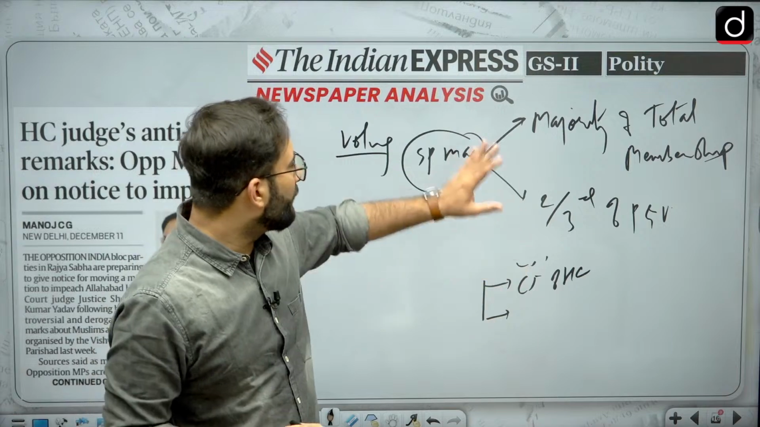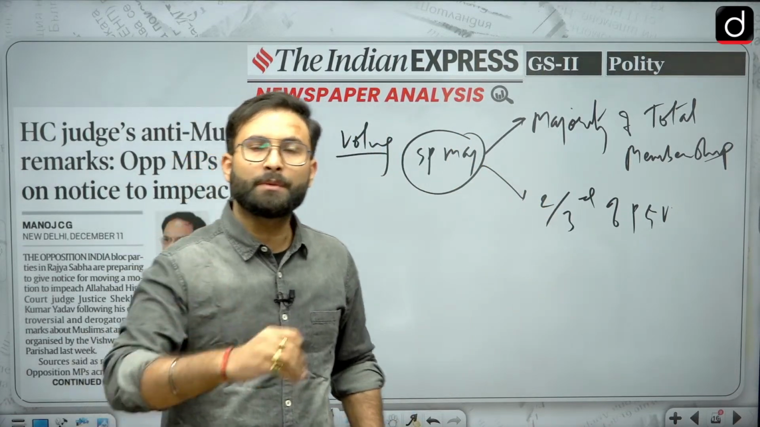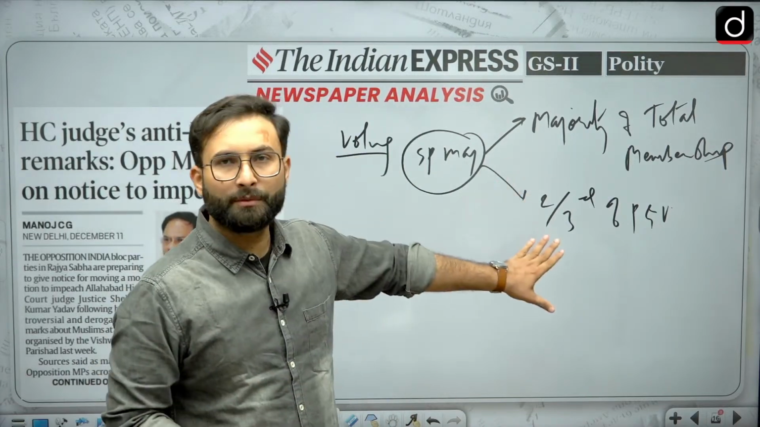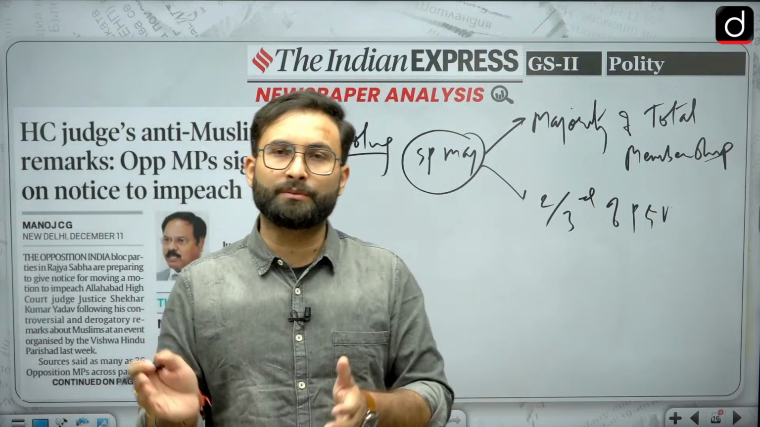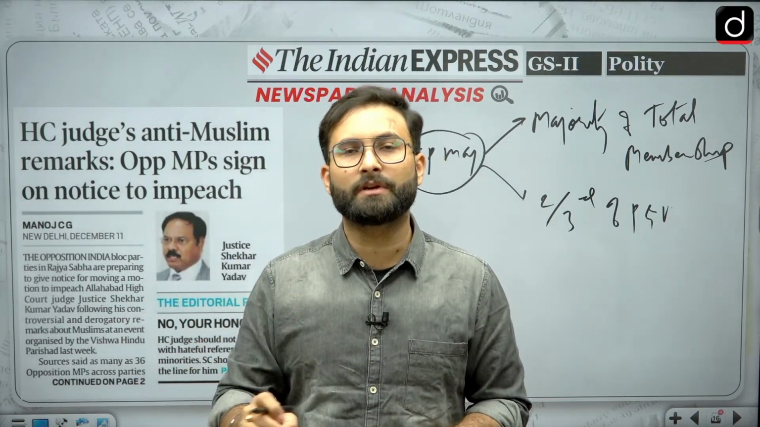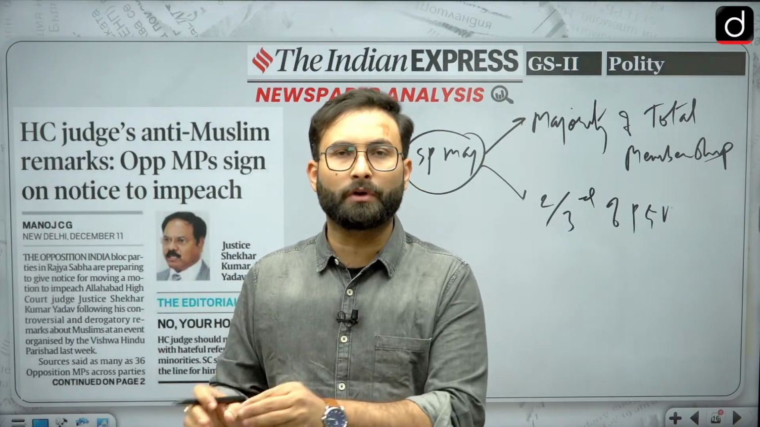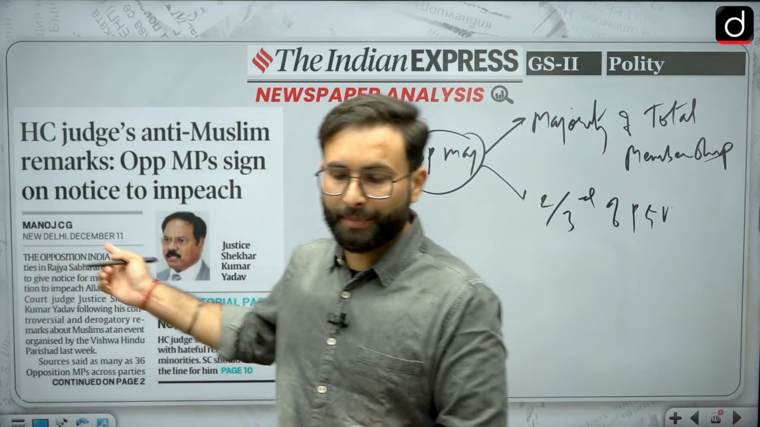Okay, once you get this majority and you have passed the motion in Rajya Sabha, then it will be moved to the Lok Sabha. In Lok Sabha also there will be discussion and voting. Same majority will be required over there as well. And now when the motion is passed in both the houses, then it will be sent to the president. President will be going for a presidential order, which is for the removal of the judge. And this is how a judge is removed in India. Okay, so recently that has happened. Now let's see.